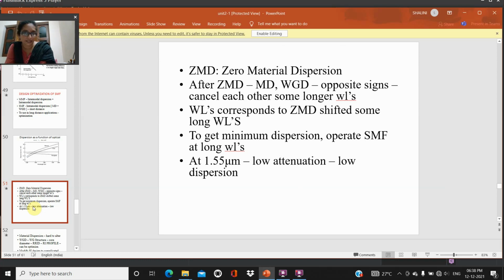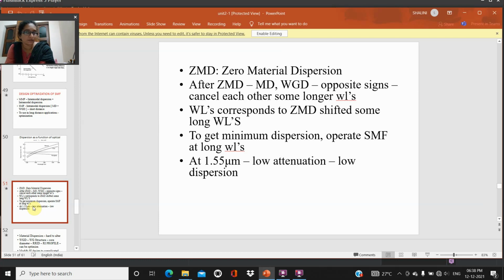At zero material dispersion, material dispersion and waveguide dispersion have opposite signs and cancel each other for longer wavelengths. The wavelength corresponding to zero dispersion is shifted to longer wavelengths.